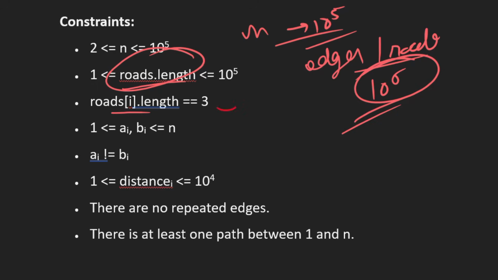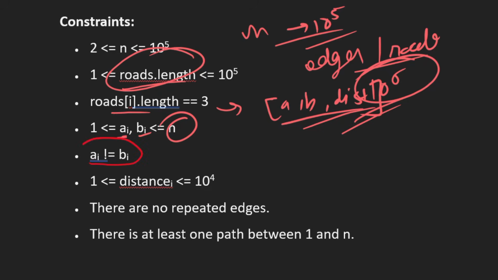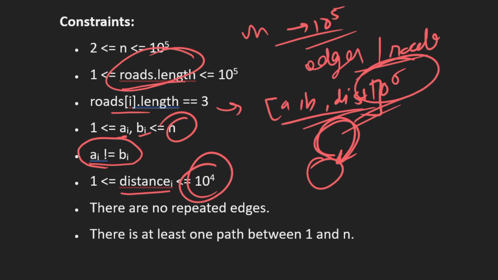And in the roads we have, as we know, a, b, and the distance of the road, and a and b can be up to n, and they will not be equal. That means any city cannot have a road to itself, right? And the distance value can be up to 10^4.